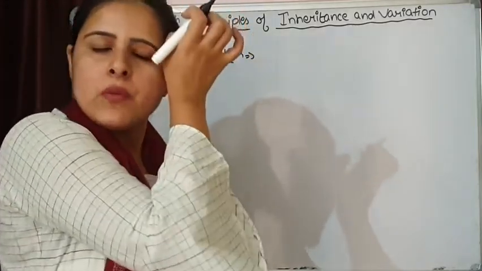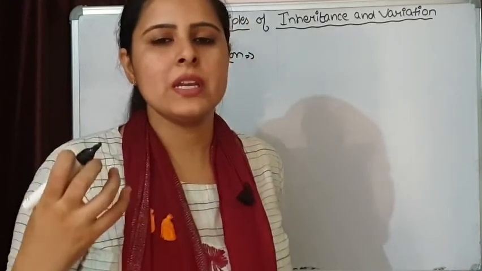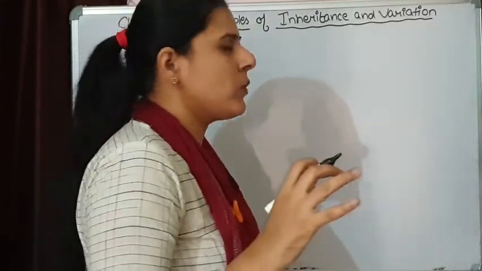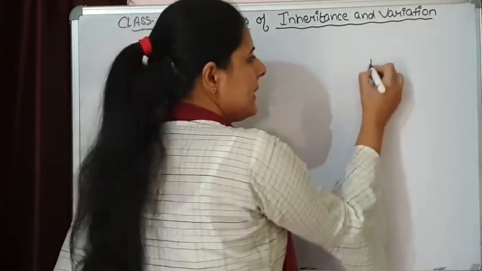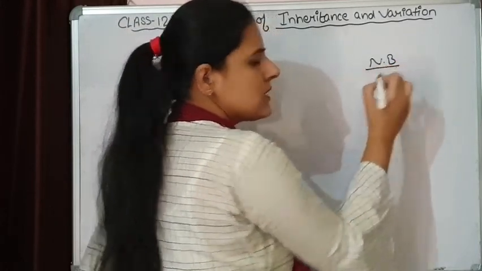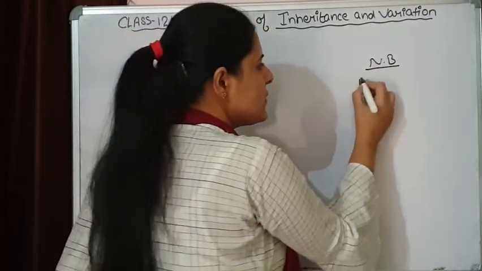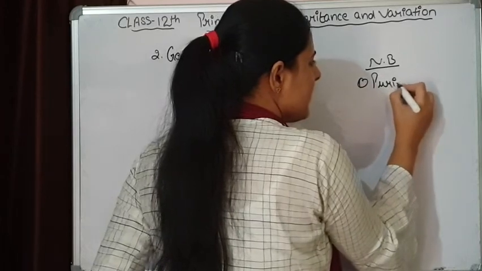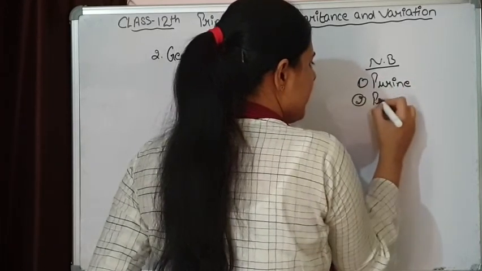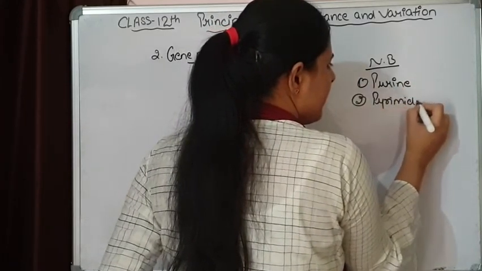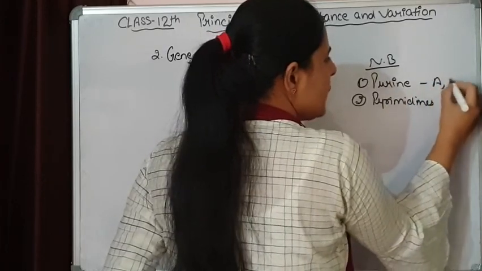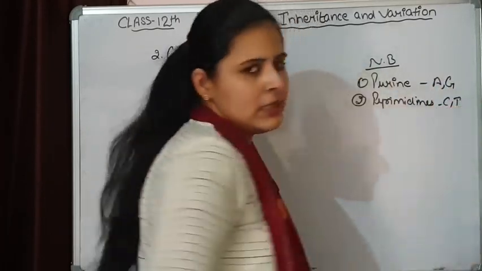If you remember, I want to do a quick revision of some of the basic things about DNA. We know DNA is made up of nitrogenous bases. There are two categories, purines and pyrimidines: adenine and guanine, cytosine and thymine.